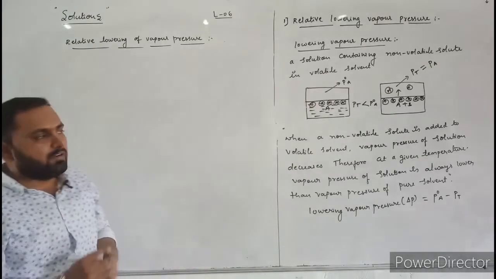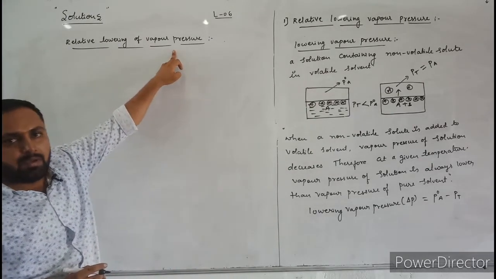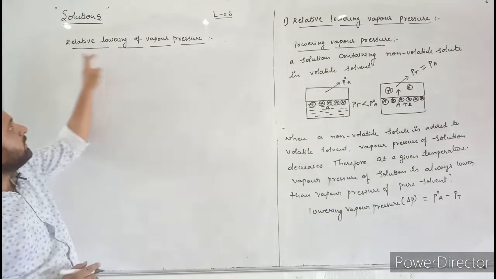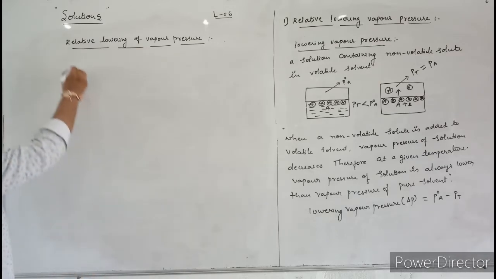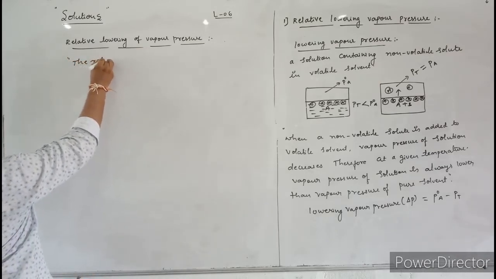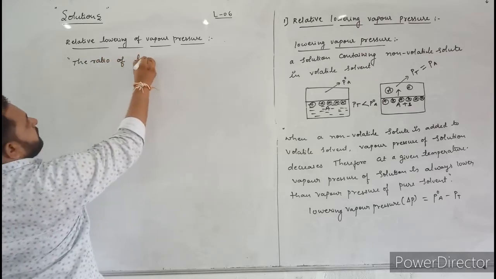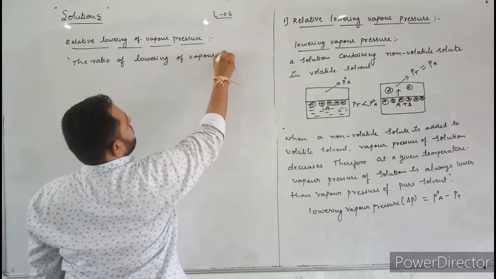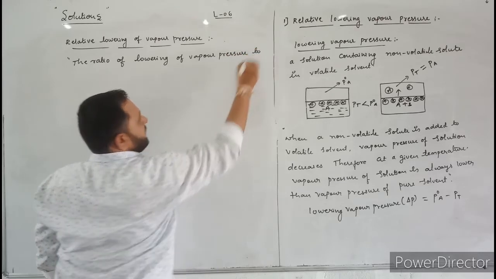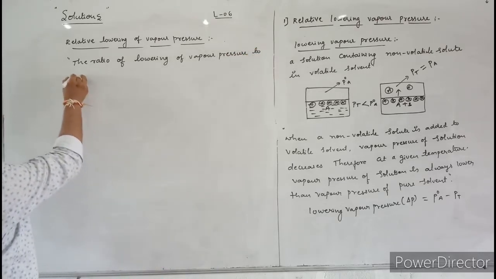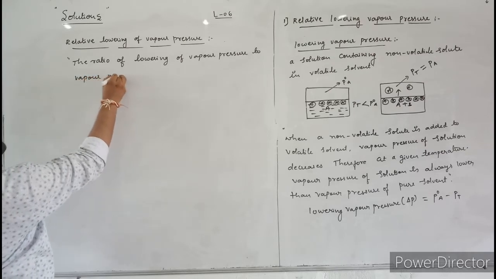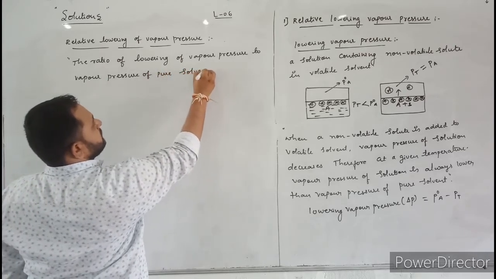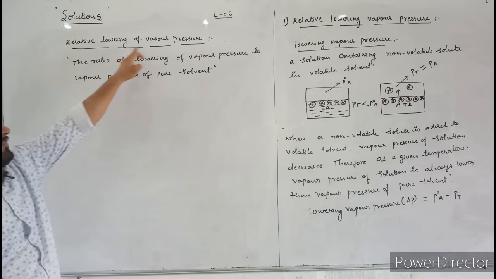That's why the ratio of lowering of vapor pressure to the vapor pressure of pure solvent is called the relative lowering of vapor pressure.